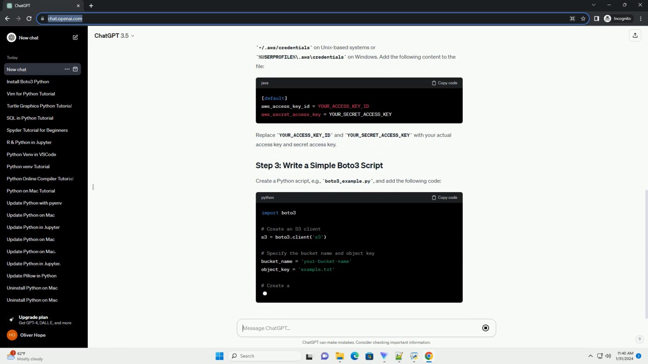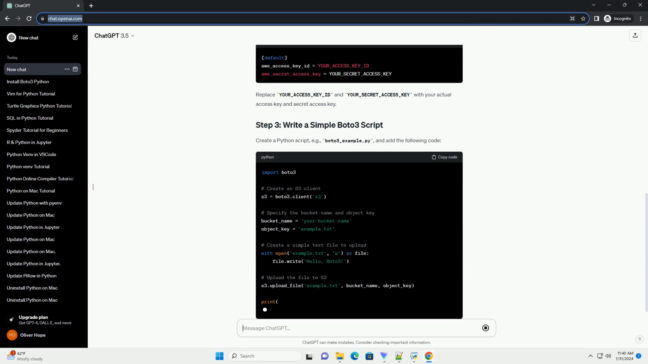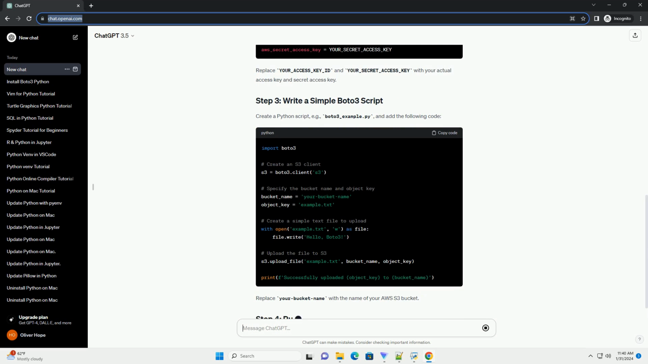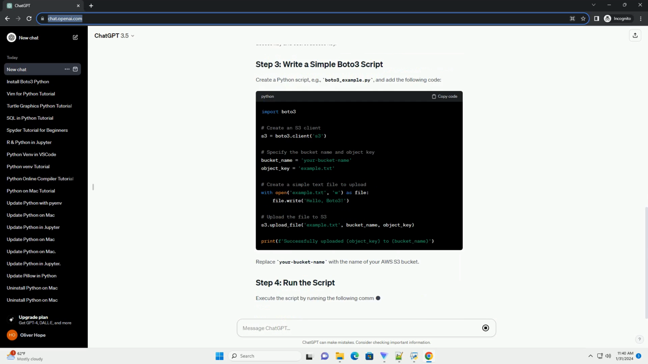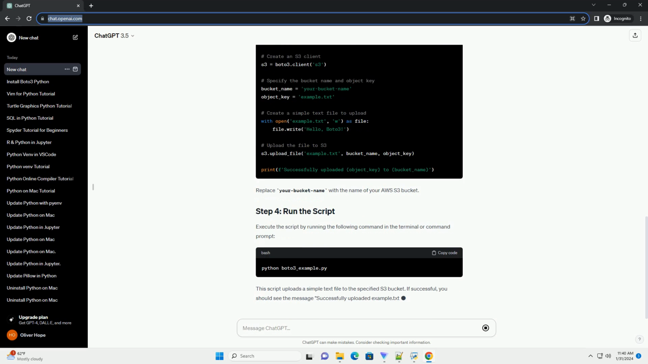To use boto3, you need to configure your AWS credentials. This typically involves setting up an IAM (Identity and Access Management) user in the AWS Management Console and obtaining an access key ID and secret access key.